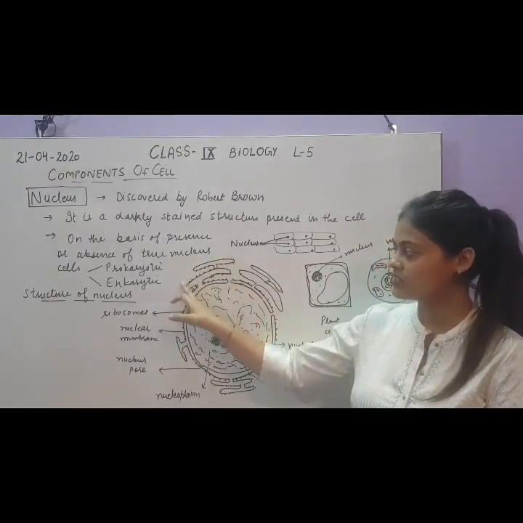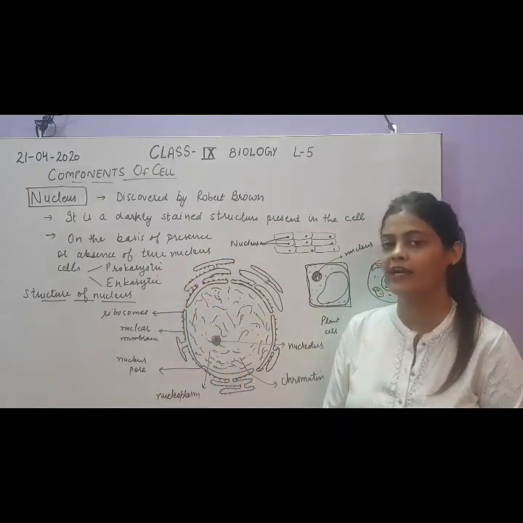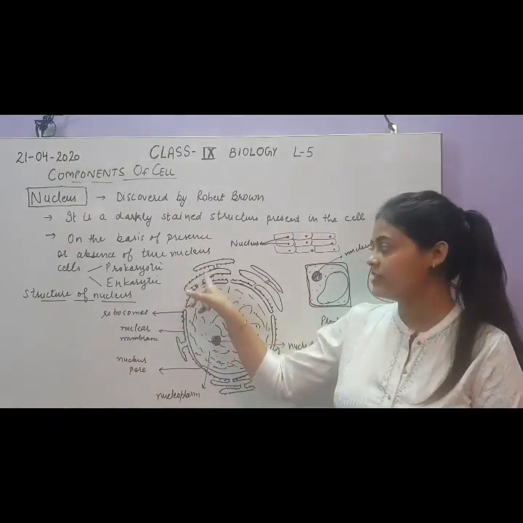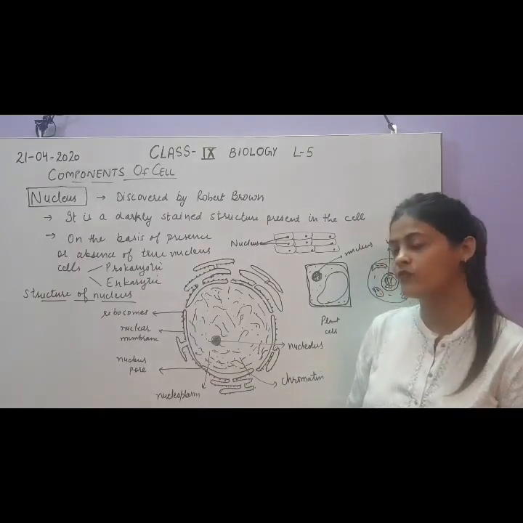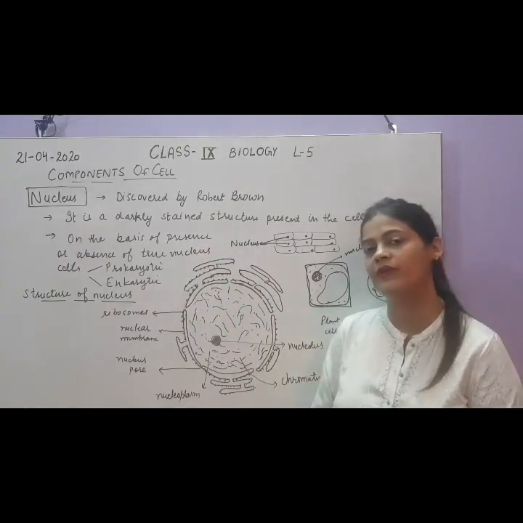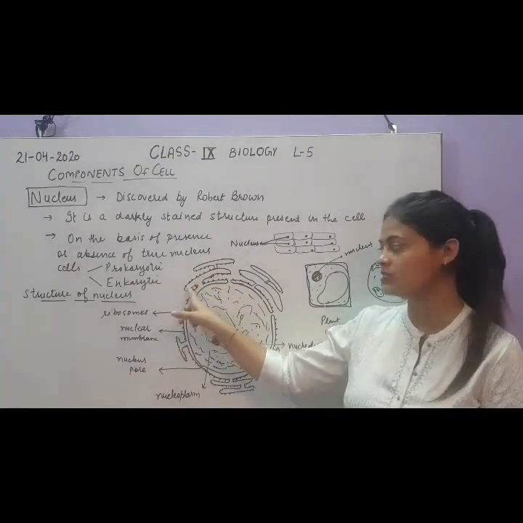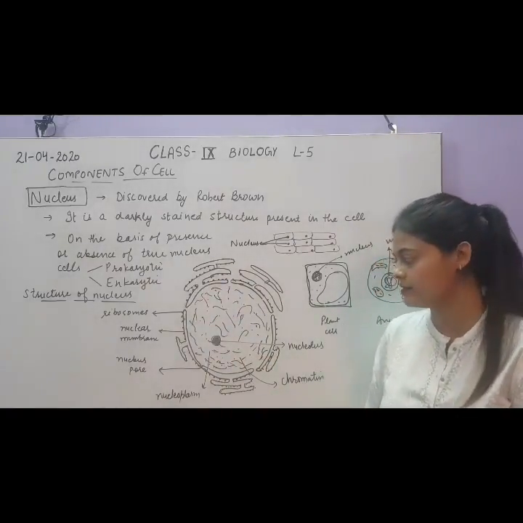And somewhere I have shown you these structures. These are actually one more cell organelle, which is called endoplasmic reticulum. It is rough endoplasmic reticulum, which is in direct continuation with the nuclear membrane. And why is that so? When we study the detailed structure of rough endoplasmic reticulum, then you will be able to understand. So this rough endoplasmic reticulum is directly linked with the nuclear membrane.